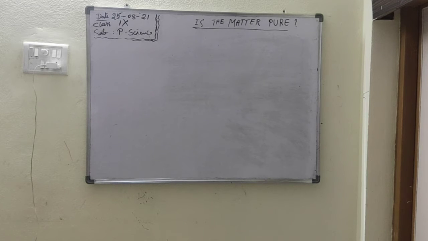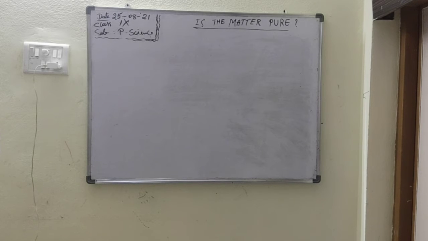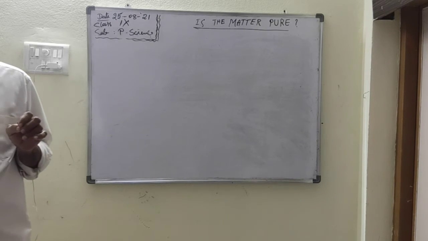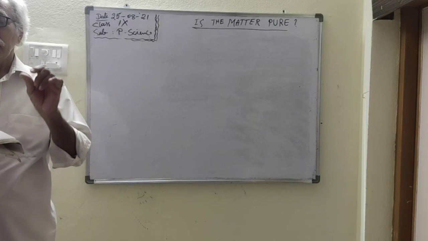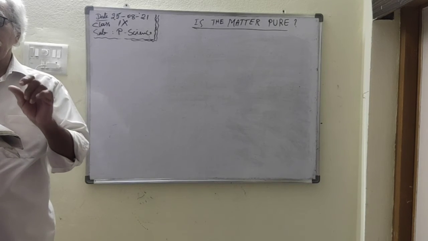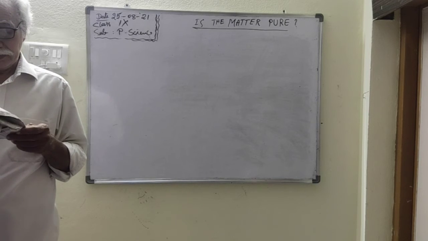If we supply an electric charge through the water, and the water is chemically decomposed only into hydrogen and oxygen particles, then it is called pure water. So pure water is a compound. It breaks into hydrogen and oxygen in a chemical reaction.